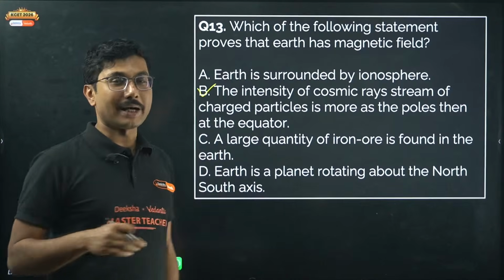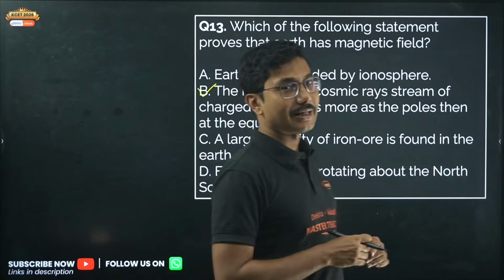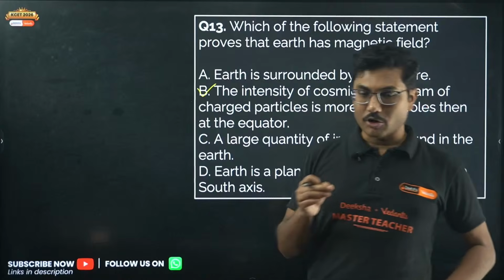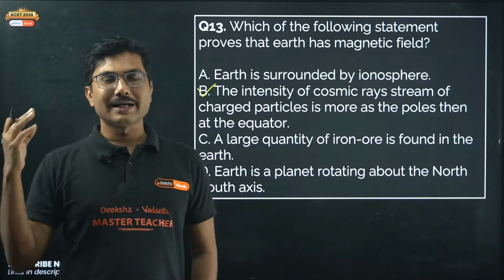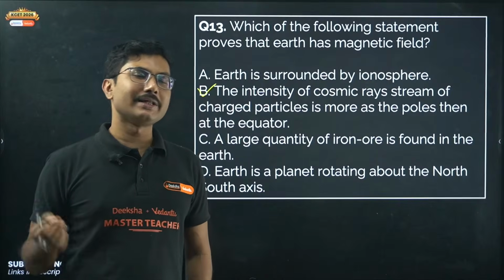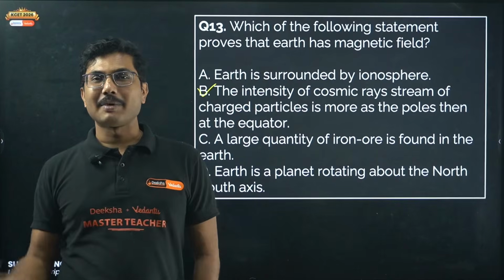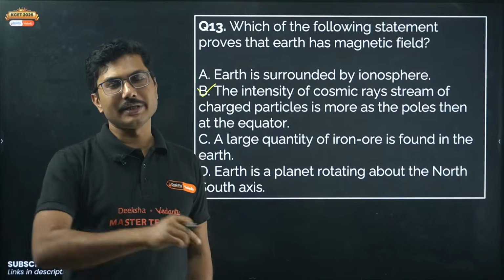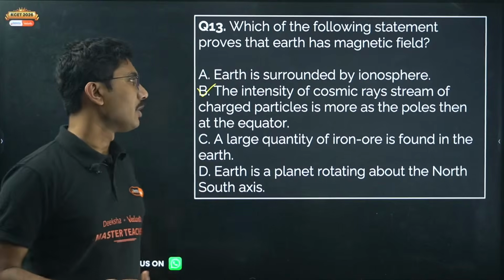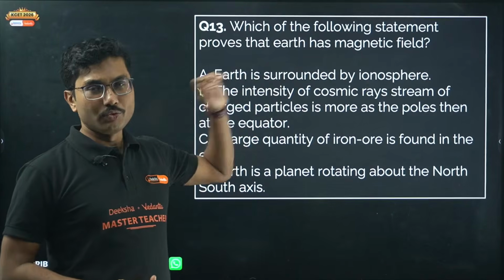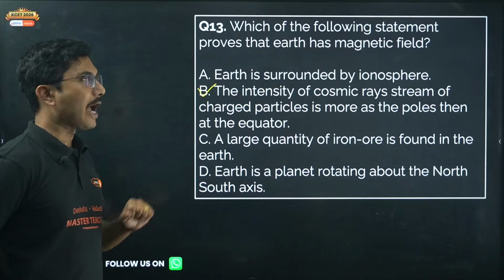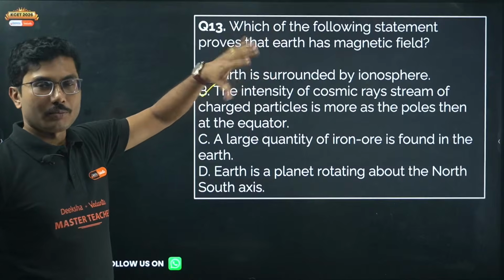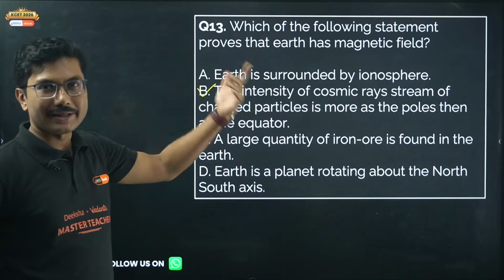But the cosmic ray particles are attracted by the magnetic poles, because cosmic ray particles are charged particles coming from space. When they are moving with speed, they tend to be attracted by the poles of the magnet, and that is why they concentrate near the poles. So this is the direct proof of Earth having a magnetic field, not the ionosphere. The ionosphere is basically produced by ions, not by magnetic charges.